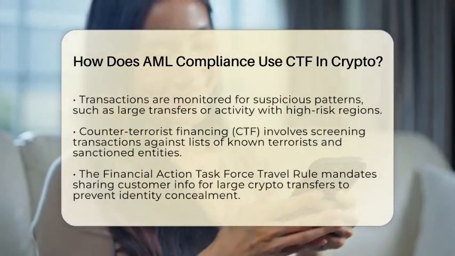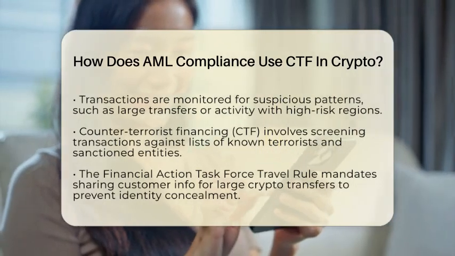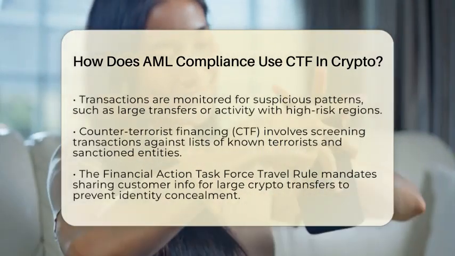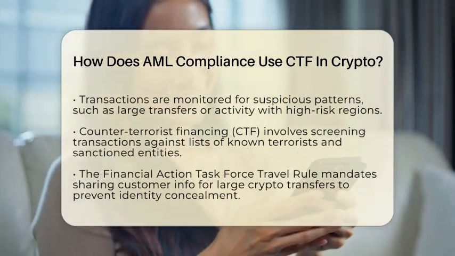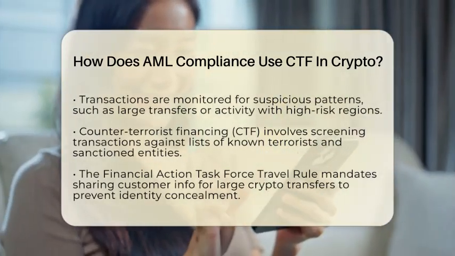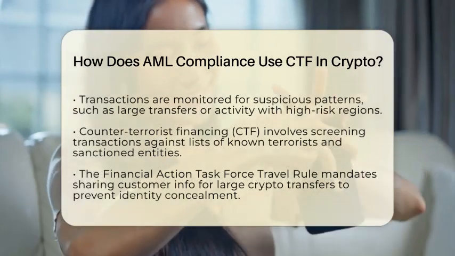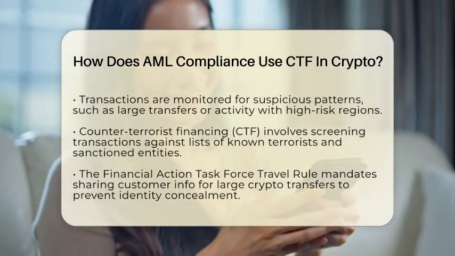One key rule that helps in this effort is the Financial Action Task Force Travel Rule. It requires virtual asset service providers, like crypto exchanges, to share customer information when transferring large amounts of crypto. This makes it harder for bad actors to hide their identities or hide where the money is coming from.